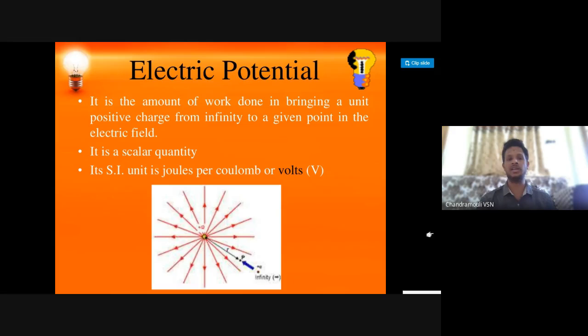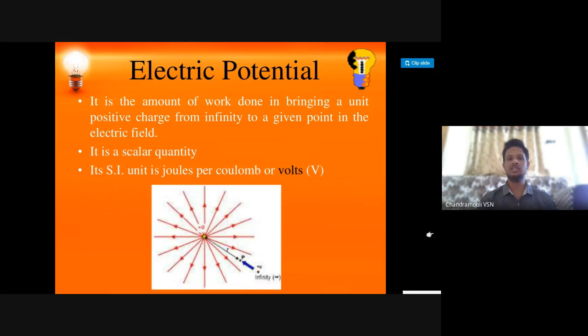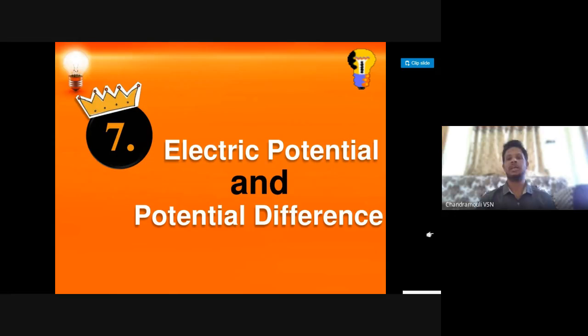And what kind of quantity is it? It is a scalar quantity, and its unit is joule per coulomb, also called Volt. What is the electric potential symbol?